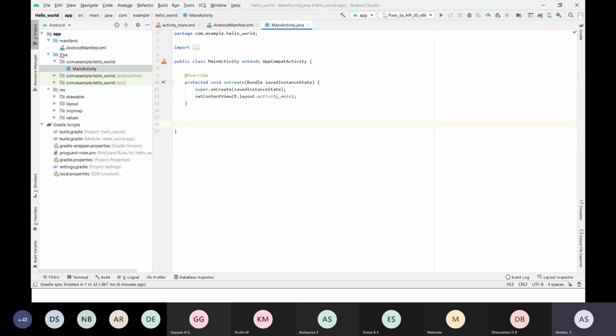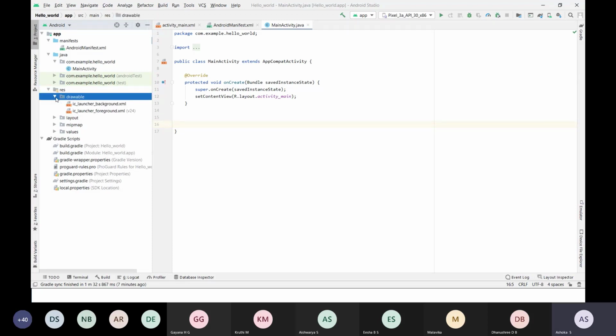Okay, then we have this manifest, the Java file, and this res is the resource folder. Res stands for resource. We have drawables. Here in drawables, you can put images.